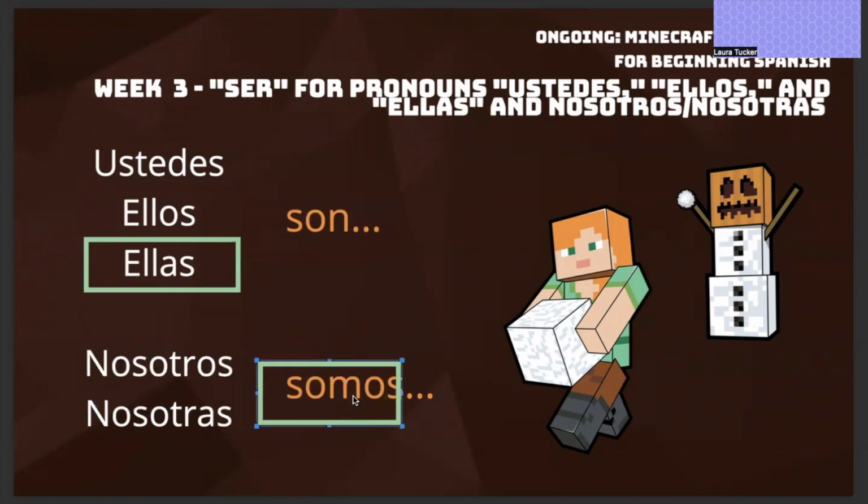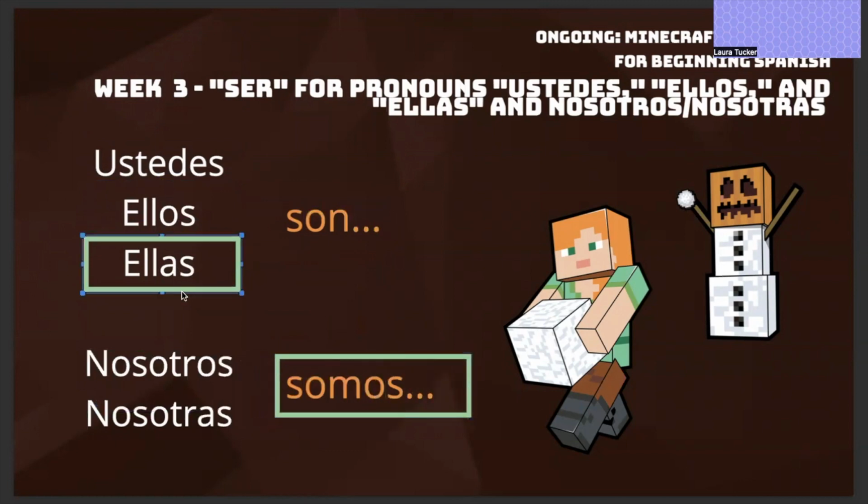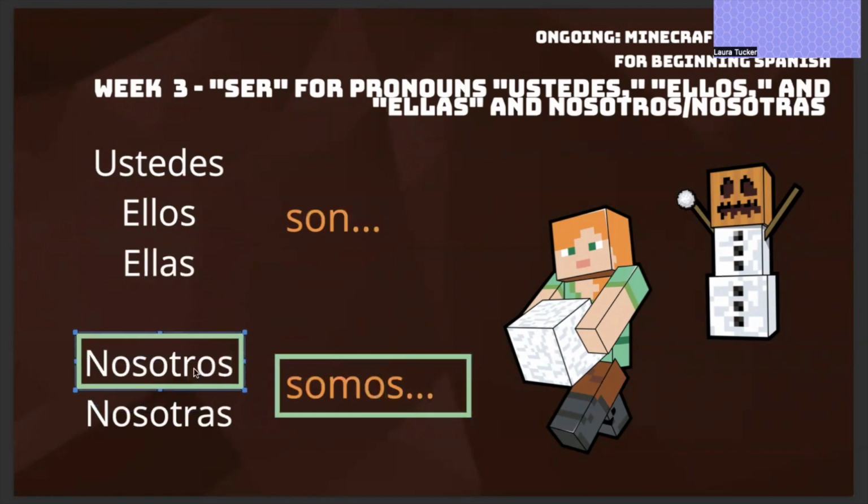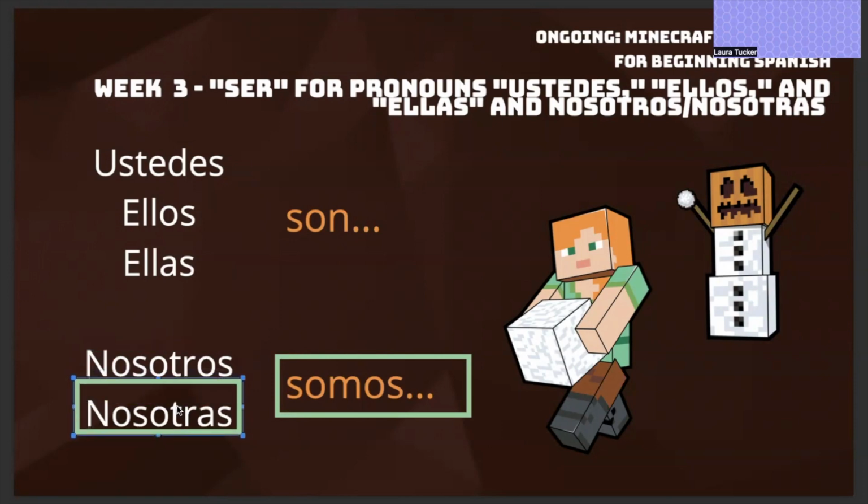And for nosotros, it is somos. So whether it's nosotros or nosotras, it's going to be somos. Haven't really talked so much in depth about these two words, but you've probably already guessed. Nosotros is all masculine or a mix of masculine and feminine. Nosotras is all feminine. And both of these mean we.